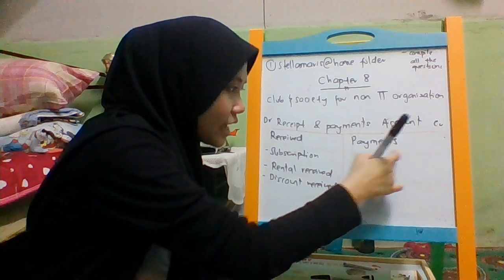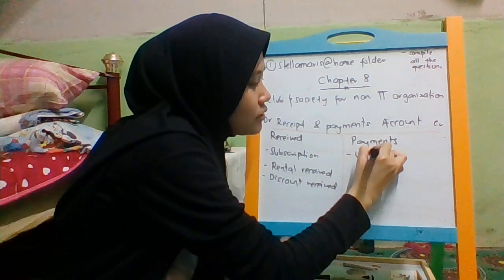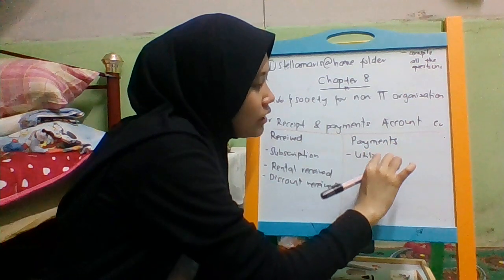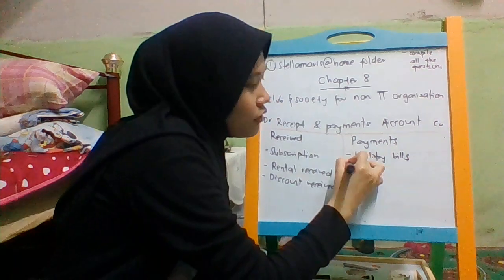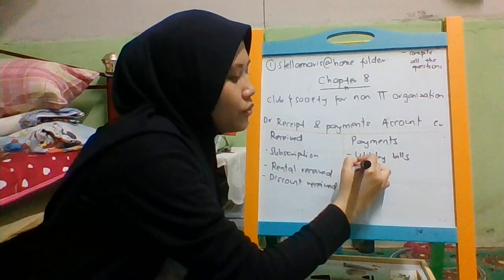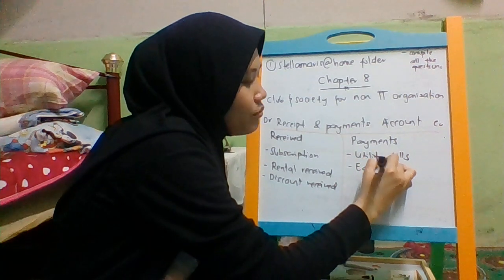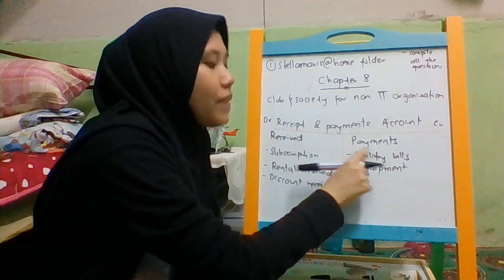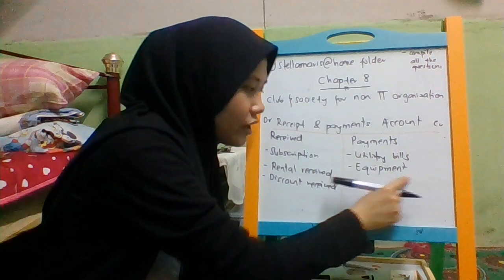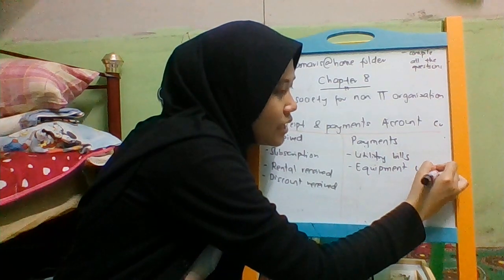For the payment side, all the payments that you made, for example, utility bills. And the common one, if you buy a new asset, for example, equipment. Since you buy, you need to pay for the equipment, so it is your payment. After you finish all the payments, it becomes your non-current asset later.